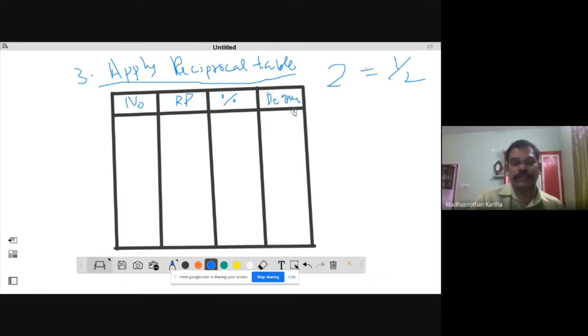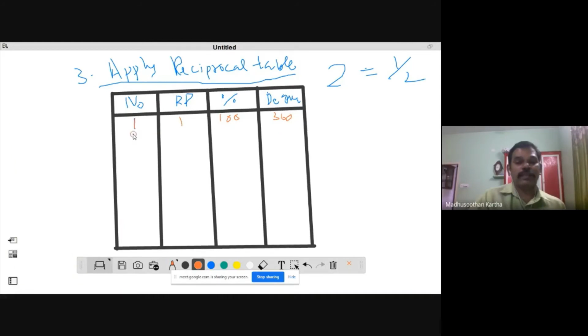Also very important if the question is asked with the help of a pie diagram. Sometimes UGC repeatedly asks a pie diagram, sometimes a graph, sometimes a table. So number 1: reciprocal is 1 by 1, equal to 1. Equivalent percentage is 100, and the degree is 360. Full degree is equal to 360.